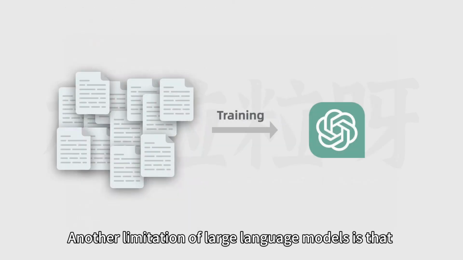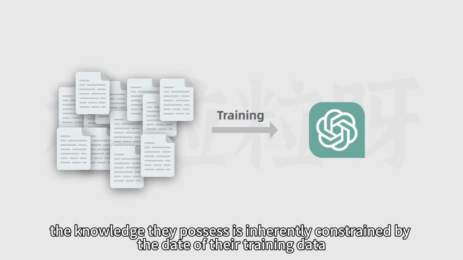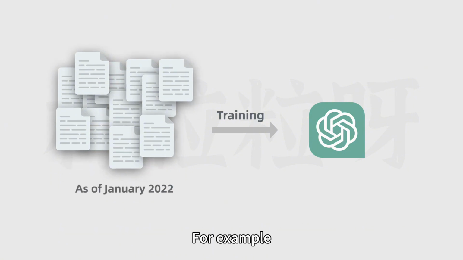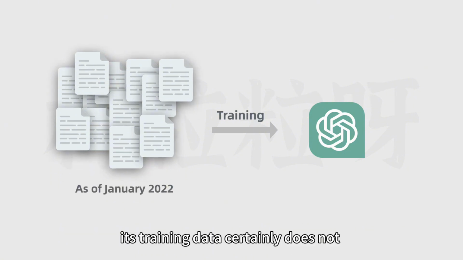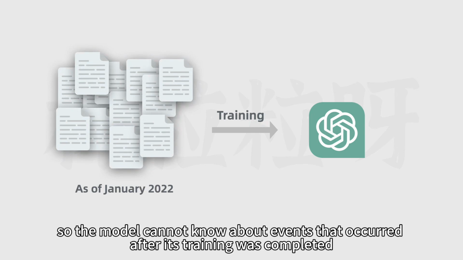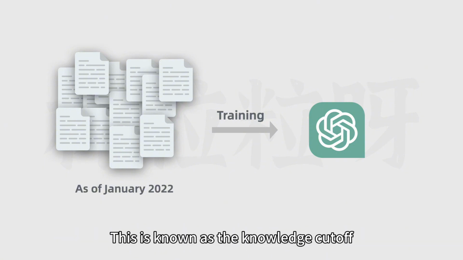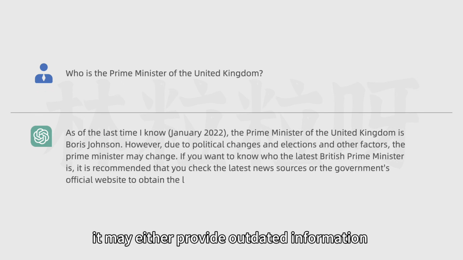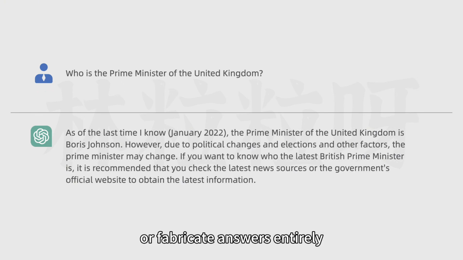Another limitation of large language models is that the knowledge they possess is inherently constrained by the date of their training data. For example, its training data certainly does not include this year's news, so the model cannot know about events that occurred after its training was completed. This is known as the knowledge cutoff. When we ask the model about recent facts, it may either provide outdated information or fabricate answers entirely.